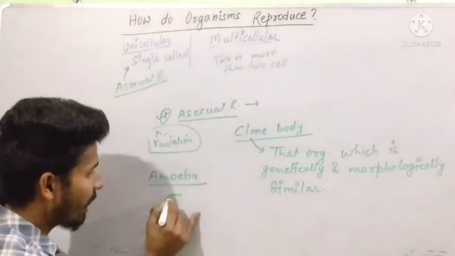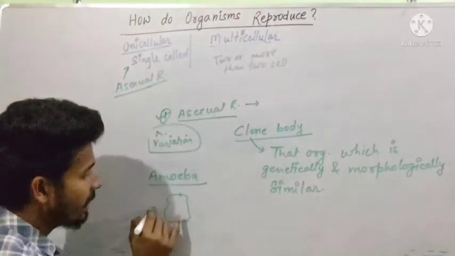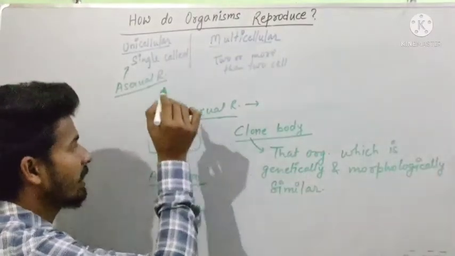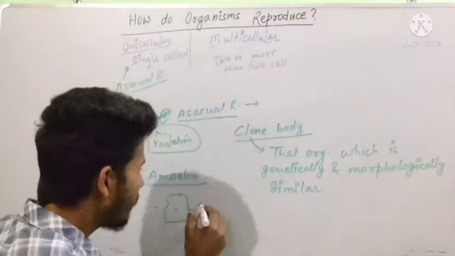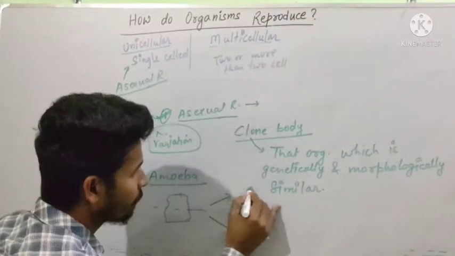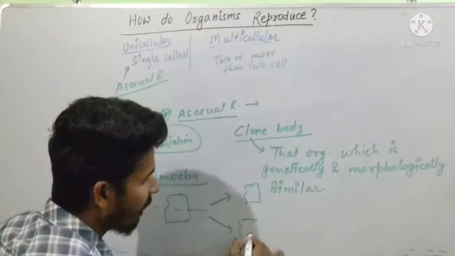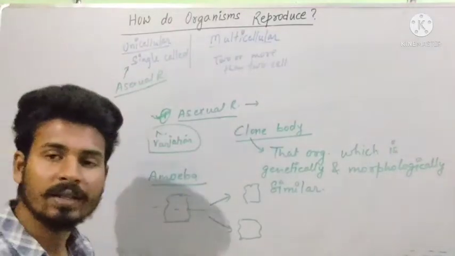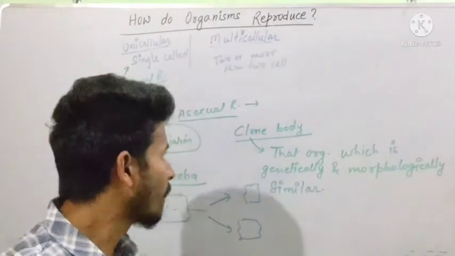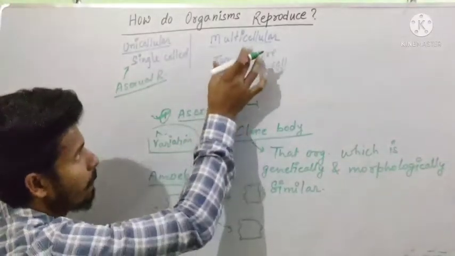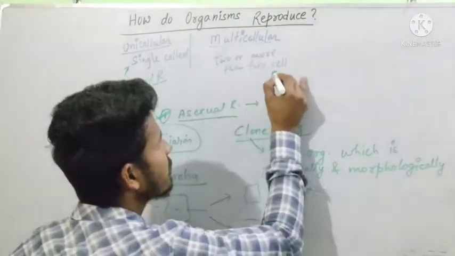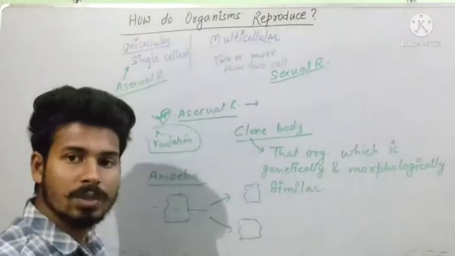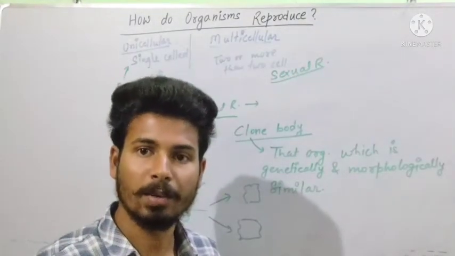The body of an amoeba divides by itself into two parts, and this mode of reproduction is called asexual. We will talk about that process further in the next class. Now, most multicellular organisms show the sexual mode of reproduction.